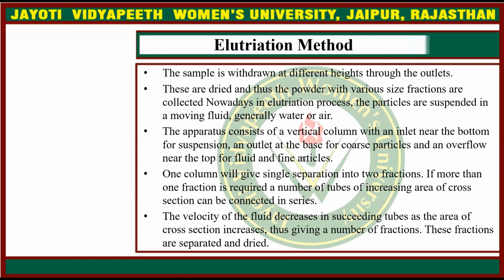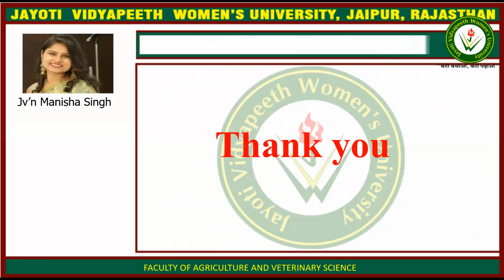One column will give a single separation into two fractions. If more than one fraction is required, a number of tubes of increasing area of cross section can be connected in series. The velocity of fluid decreases in succeeding tubes as the area of the cross section increases, thus giving a number of fractions. These fractions are separated and dried.